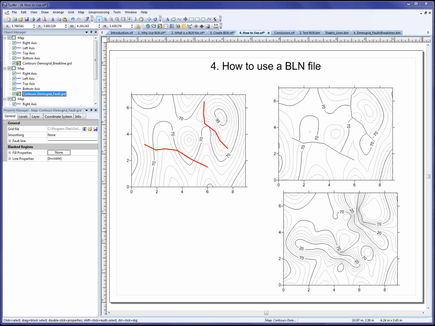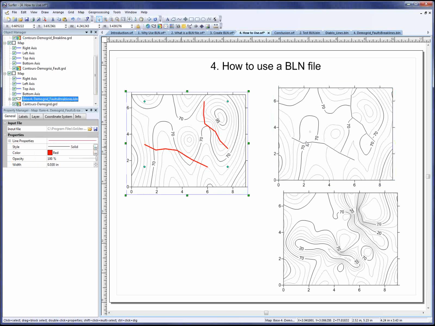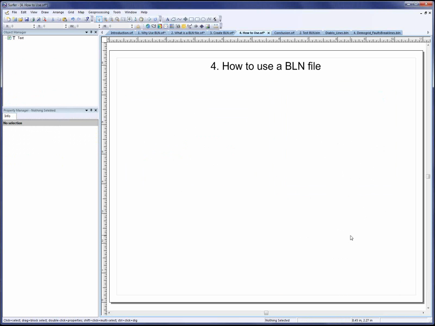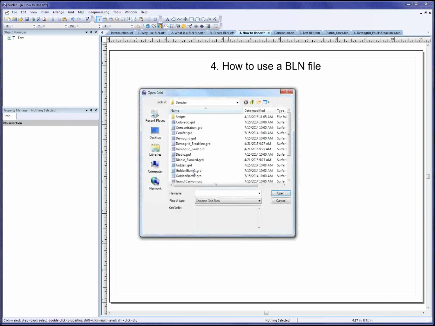And this is to slice a grid file with a line in a BLN file using the grid slice command. So I'll go ahead and delete these maps that I created. So when you slice a grid file, the BLN file would only have one polyline in it defining the line of section. So let's create a map of Mount St. Helens.